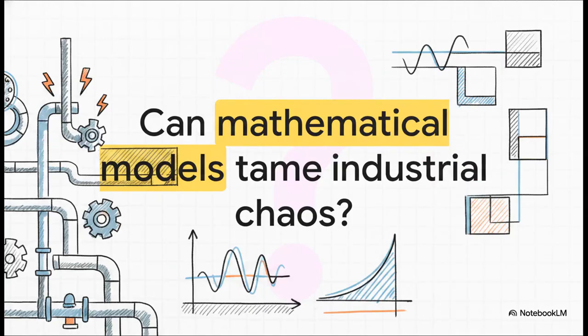And that brings us to the end of Dr. Mahadian's framework, leaving us with a final, very provocative question to ponder. Can mathematical models ever truly tame the unpredictable chaos of complex industrial interactions? As we scale from single pipes to massive interconnected facilities, the math gets significantly harder. But as we saw with the Smith Predictor, human ingenuity scales right along with it.